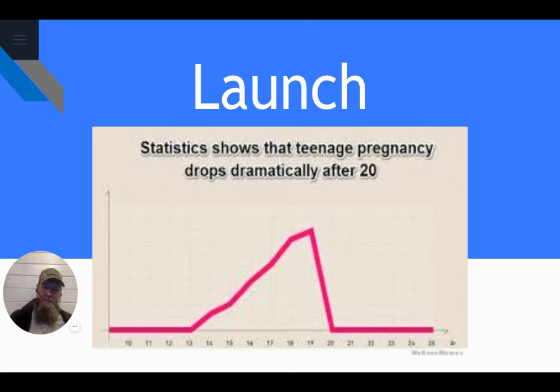Look at this graph. Now, this is a graph of teen pregnancies. Notice that the graph is nothing until it gets to 13 and starts to grow until it gets to 19, and then it drops off at 20. Statistics shows that teenage pregnancy drops dramatically after age 20. I'm not going to explain that. You should be able to figure that out.